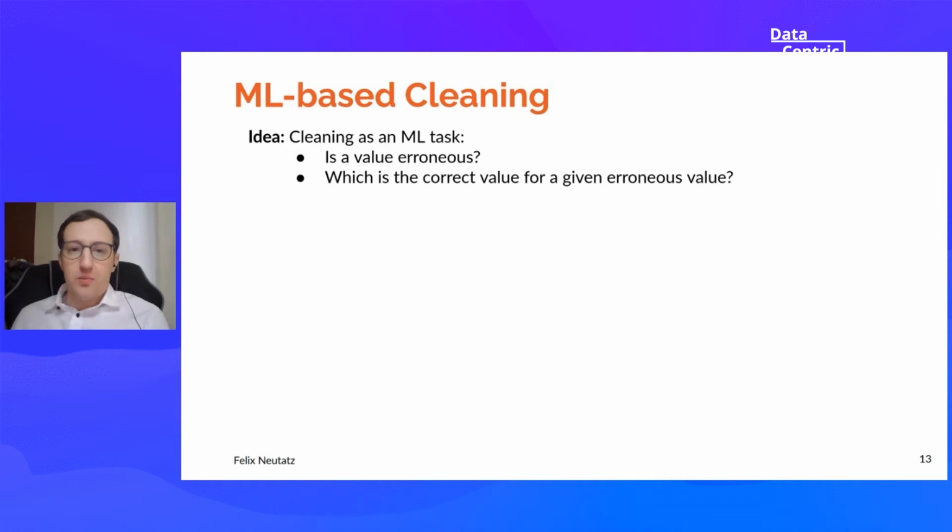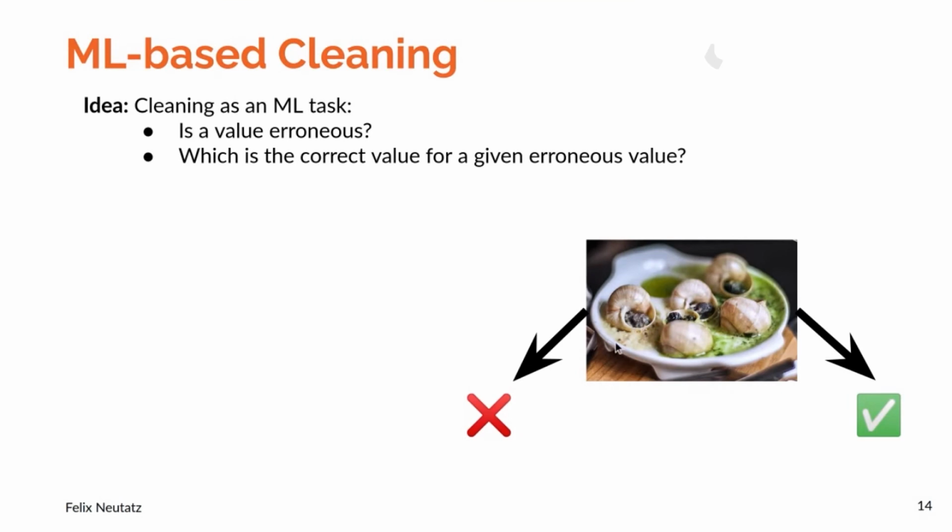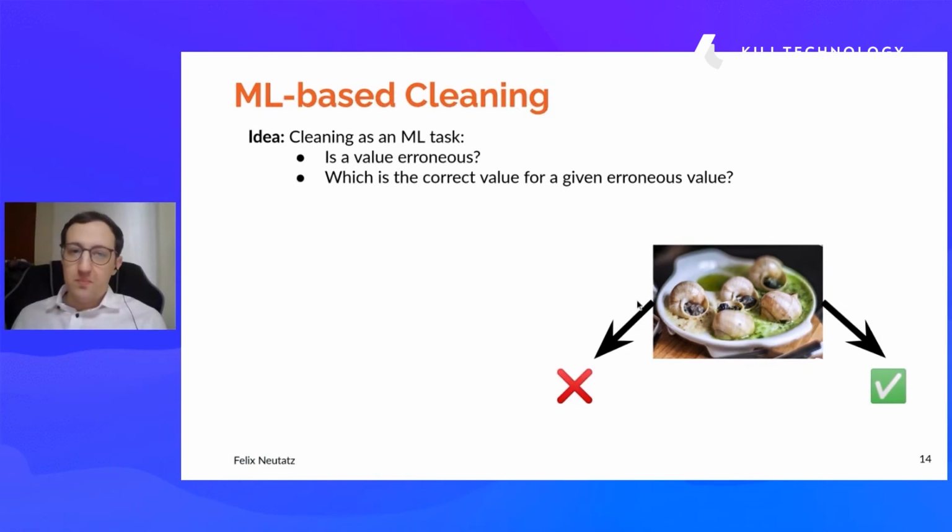But this approach has two problems. On the one hand, this labeling can be quite subjective. If you look here at a dish of snails, there are some people who might say this is an amazing dish, you should definitely try. And other people might say this is an error. So this is a big problem. You have to find consistent ways of labeling these errors.